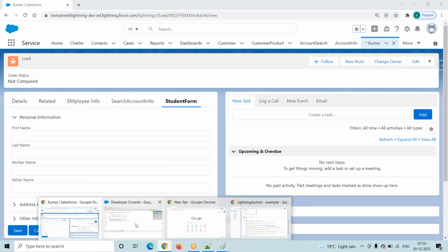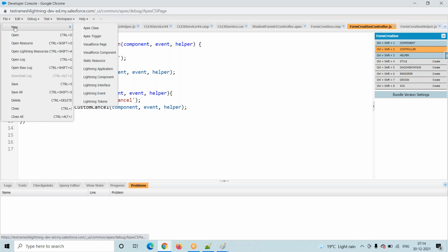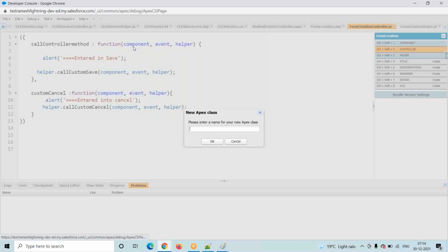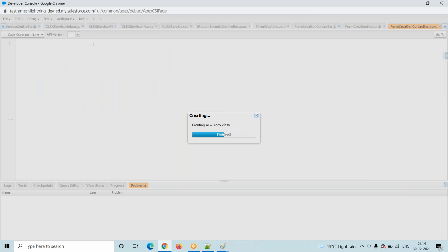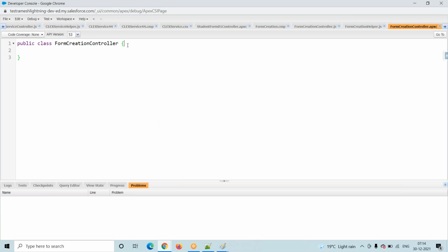How to write an Apex class? Go to your file, new, and see here, Apex class. So what is your Apex class name? Anything. Form creation controller. Generally they use the terminology controller. Here I am just adding it as a form creation controller. Okay, this is my Apex class.